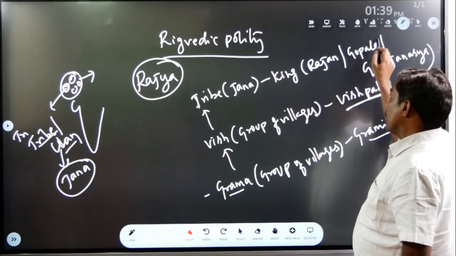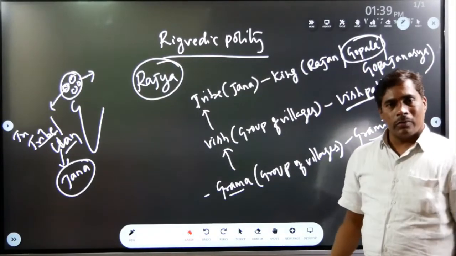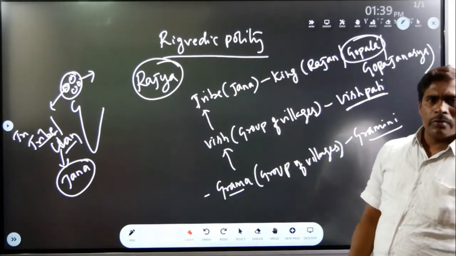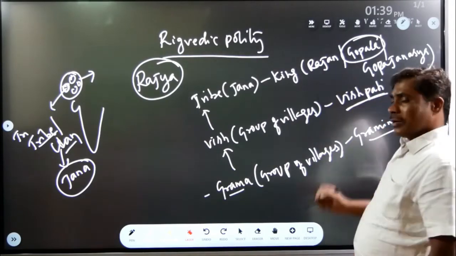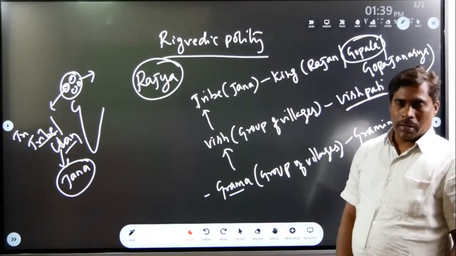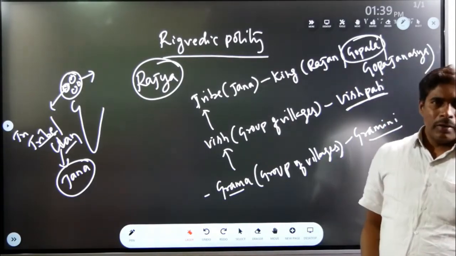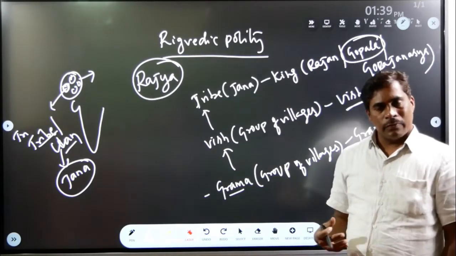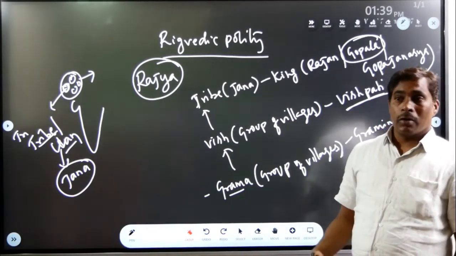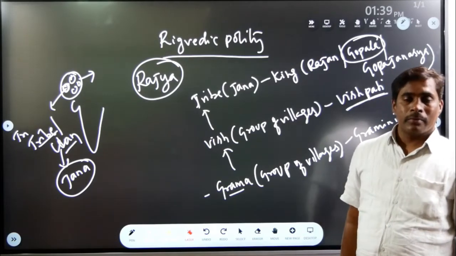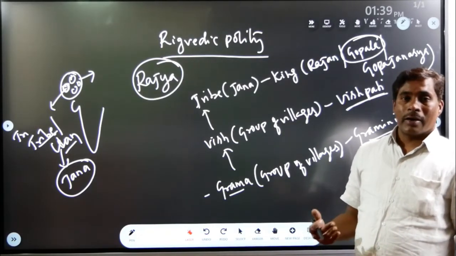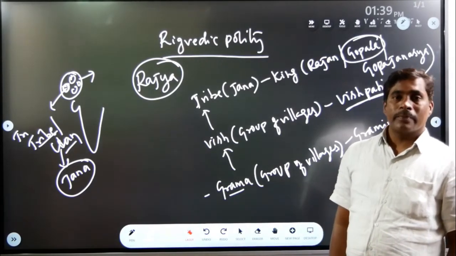He was called Gopala because his main duty was to protect the cattle of the tribe. In the Rigvedic period, cattle was considered the chief measure of wealth, and the owner of cattle was called Gomat, considered a wealthy person in society.